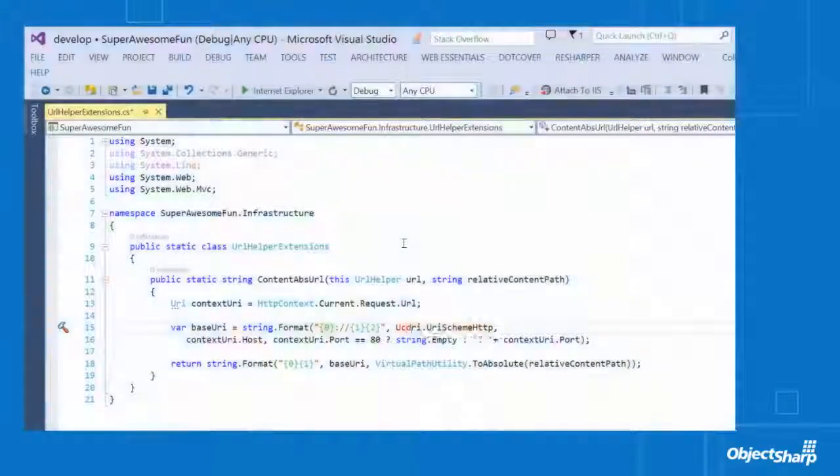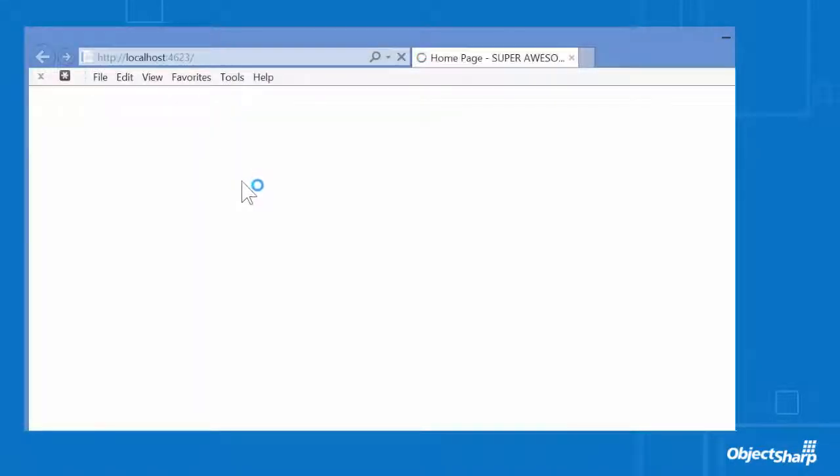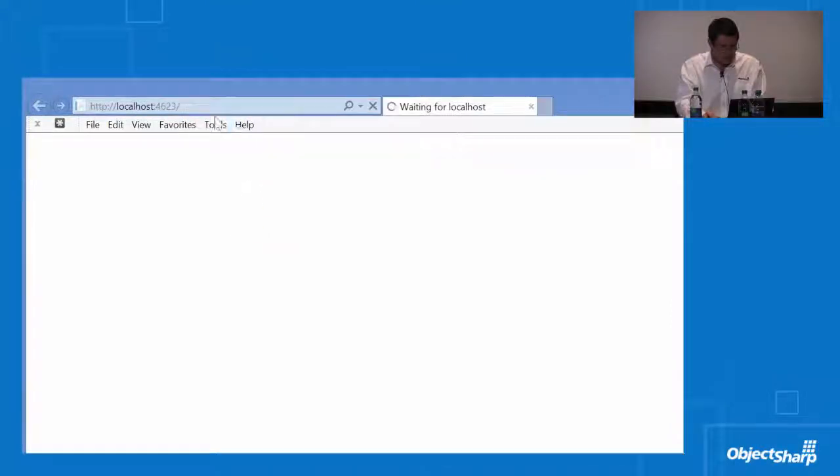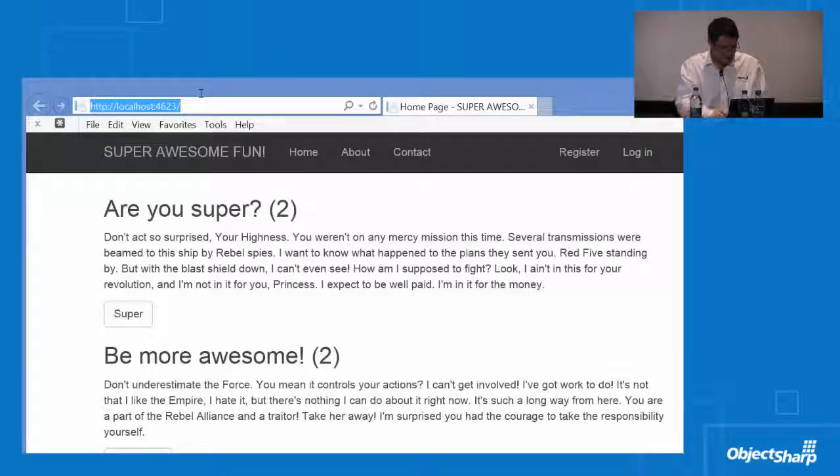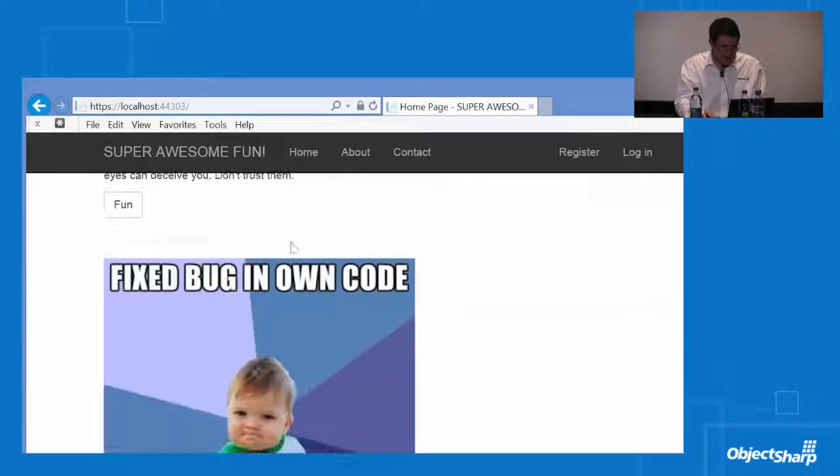So let's make the fix here and get back to where we need to be. Let's use context URI scheme so that it renders links relevant to the actual scheme. We'll launch that, and in a quick second we should see we've got no more issues. Let's switch over to the HTTPS site. No warning, there's our ads, we're good to go.